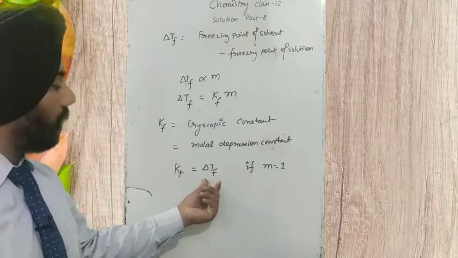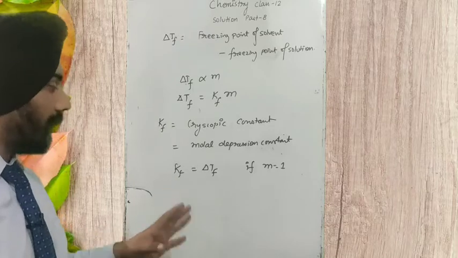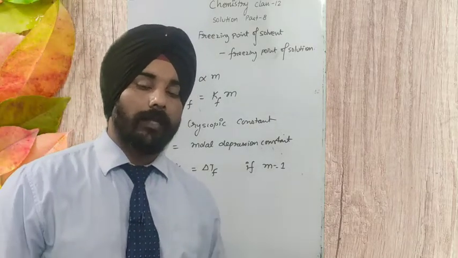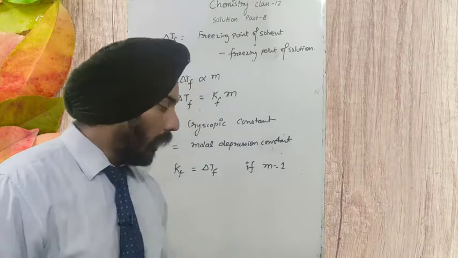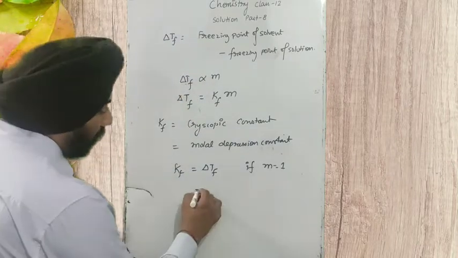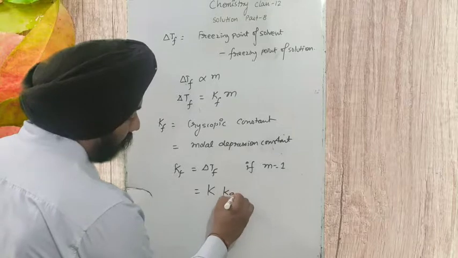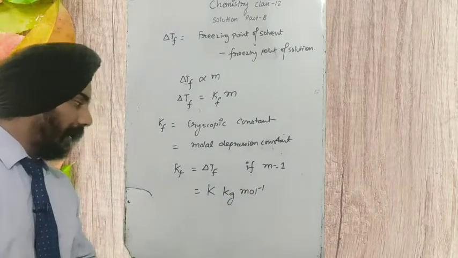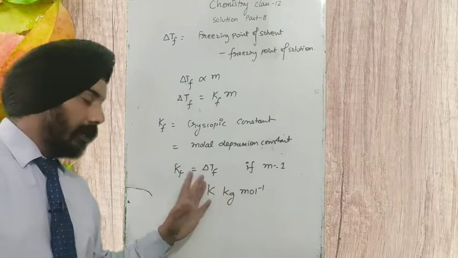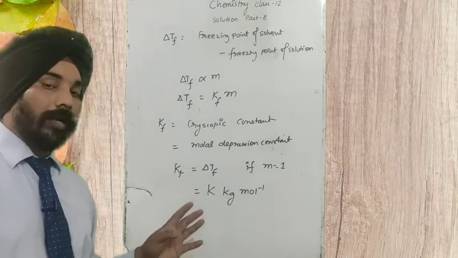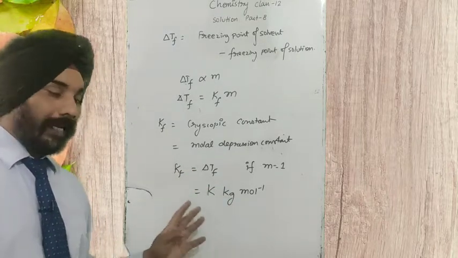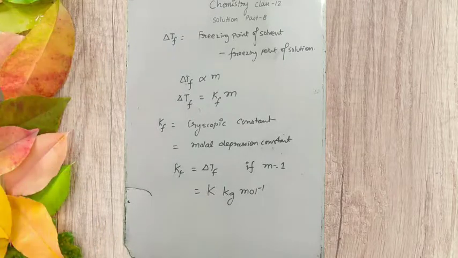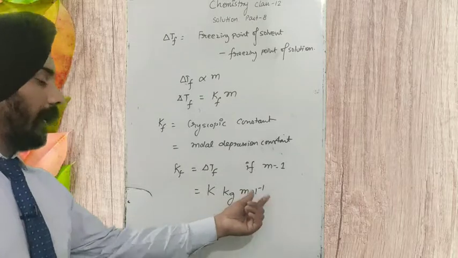So we can define it in this way: the cryoscopic constant is equal to the depression of freezing point of a solution having molality equal to 1. It has the unit Kelvin kilogram mole inverse. Students, don't write this k in capital letter. Kilogram is always written in small letters. So make a difference between Kelvin and kilogram. Is it clear? So it is Kelvin kilogram mole inverse.